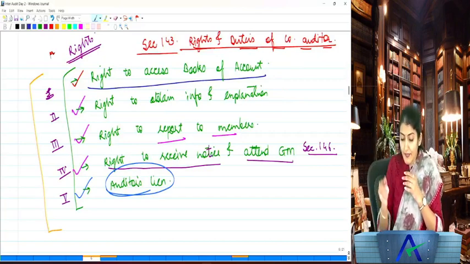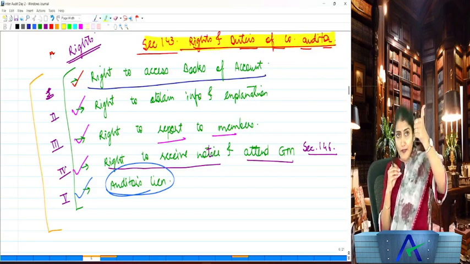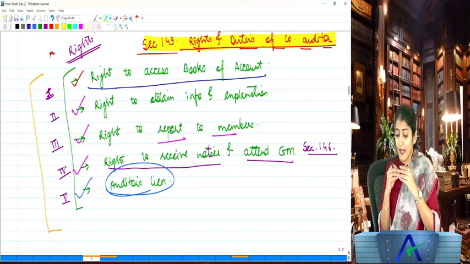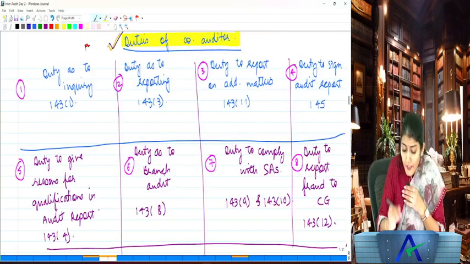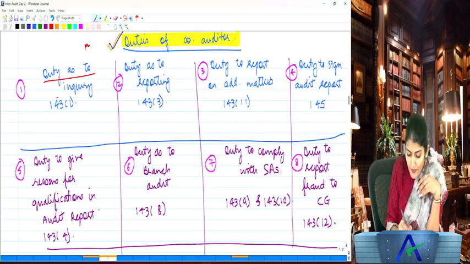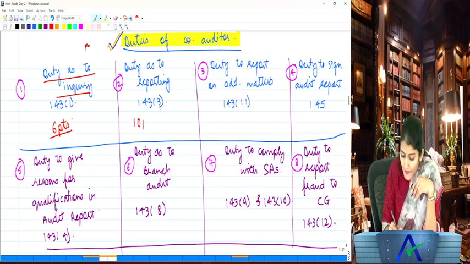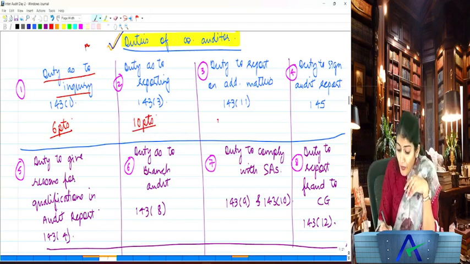Right? So everybody, have you understood the rights and duties of the company auditor? Right to access books of account, right to obtain information and explanation, right to report to the members, right to receive notice and attend the general meeting, and right to exercise the audit lien. Right. So now coming to the duties of the company auditor. First duty of the company auditor is the duty as to inquiry, wherein we have the 6 points of the inquiry. Then you have the duty as to reporting, in which you have the 10 points of the reporting. Then duty to report on additional matters.